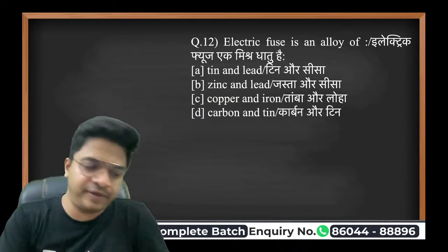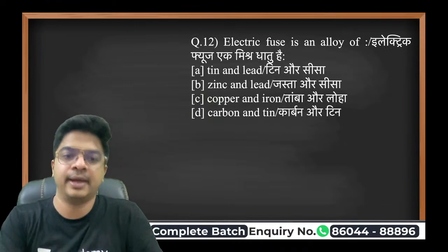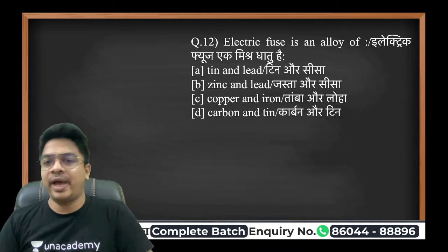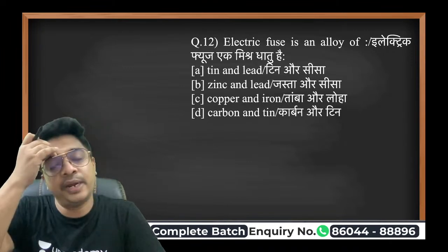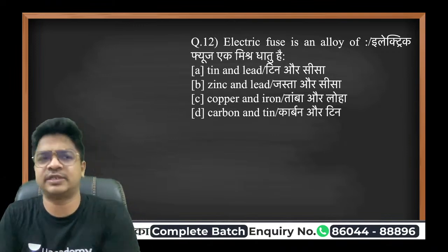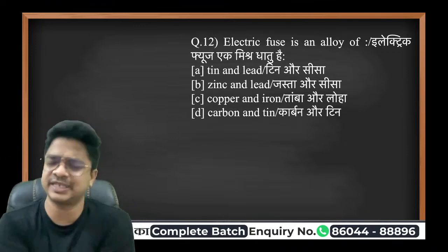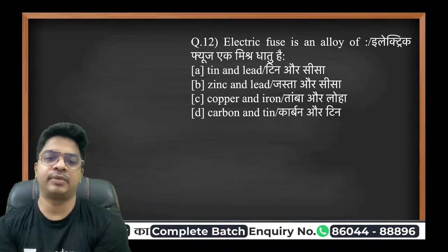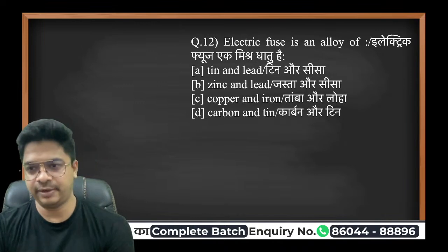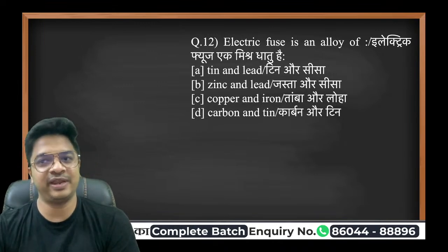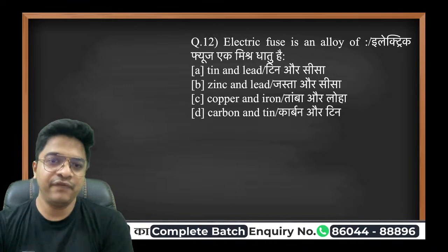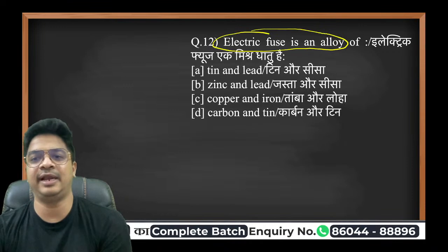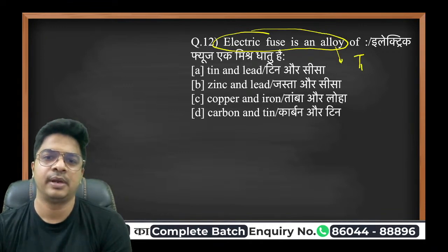Electric fuse is an alloy of what? What is it made up of? So an electric fuse is made up of tin and lead, wherein the quantity of tin is higher and the quantity of lead is lower. It's a 60-40 ratio. Tin is approximately 60%, and lead is approximately 40%. And one more very important thing I would like to say: the electrical fuse alloy is made up of tin and lead.